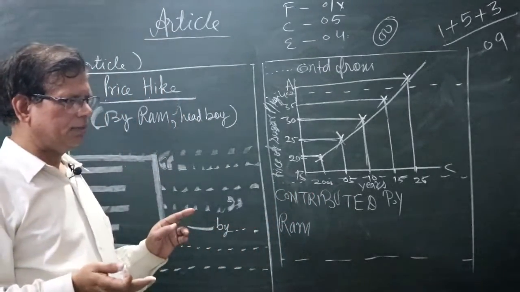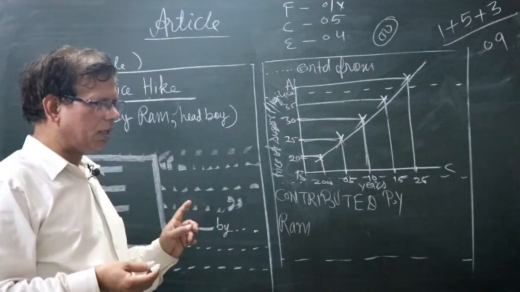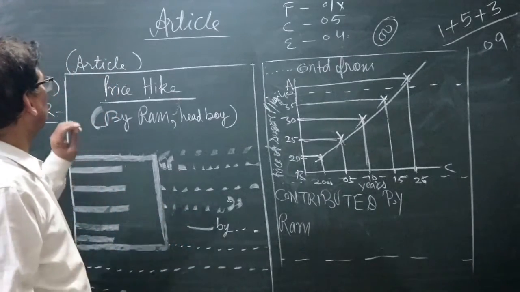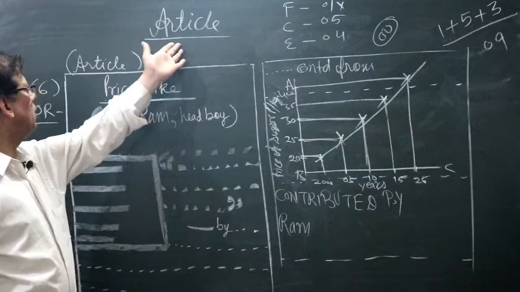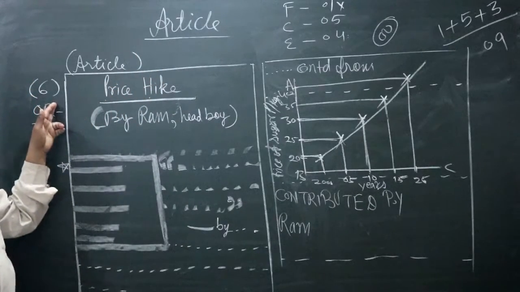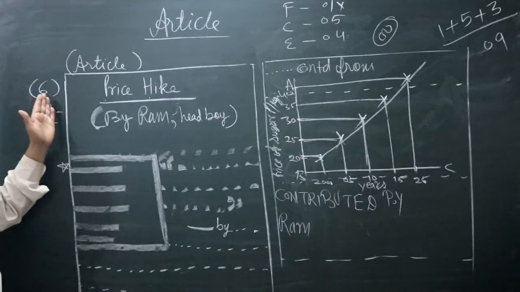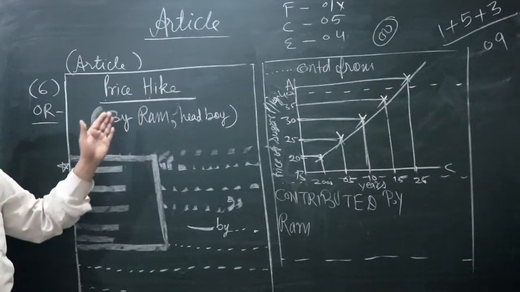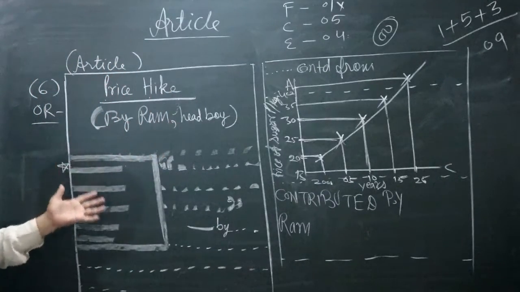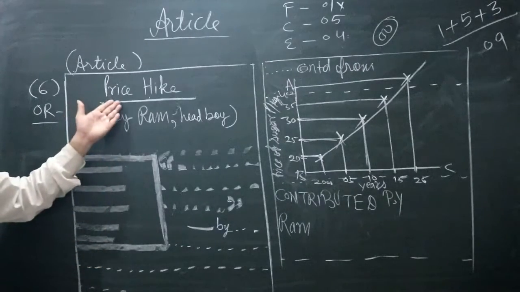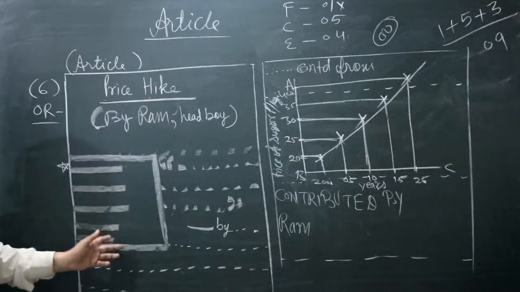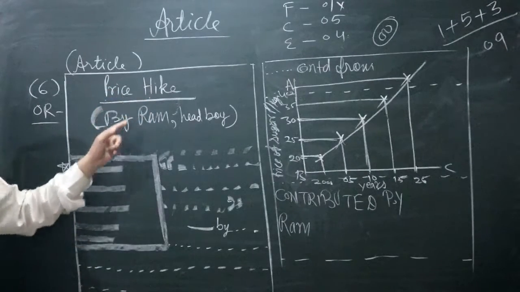Any question? Hello, any question regarding the article writing? I again want to tell you that write the heading, article, question number, okay, question and introduction of the question, heading, writer's name, value points. Value points with price hike. Value points should relate to the heading. Okay, you are writing the value points related to the heading.